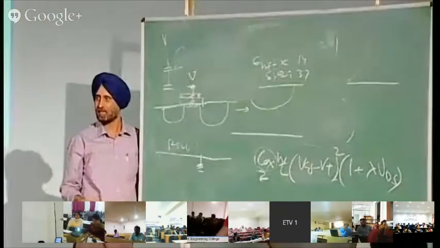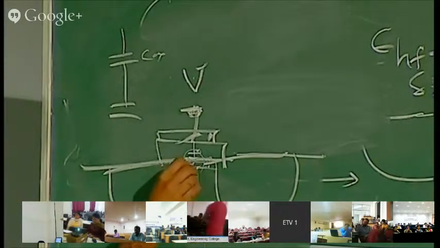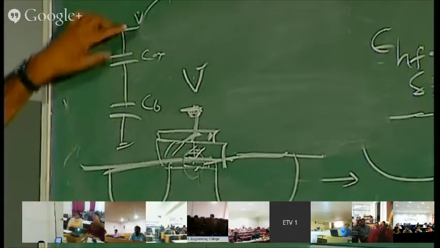So between two capacitances, one is this capacitance, which is Cox, and another is this capacitance, the body capacitance. This is also a terminal. Here it's a channel. Channel is just like an electrode only. So there is a channel. This is electrode, this is electrode, this is dielectric. This oxide is dielectric. There are two capacitances, one is Cox, one is C body. So if you apply a potential here, it is divided between Cox and C body.